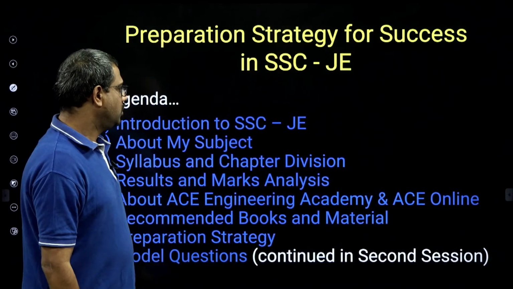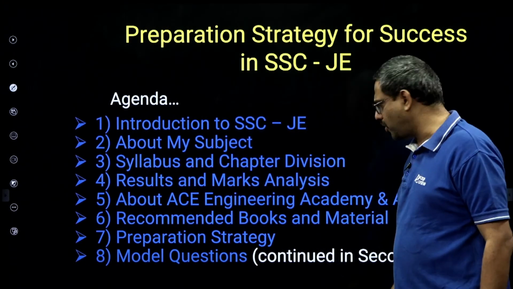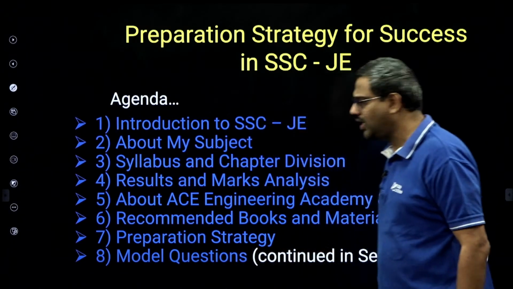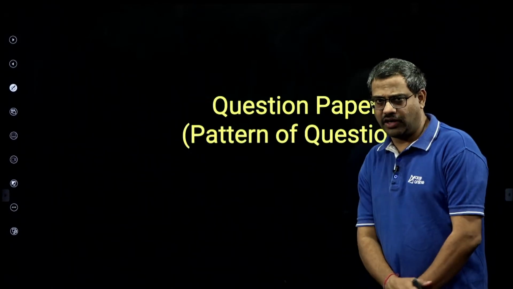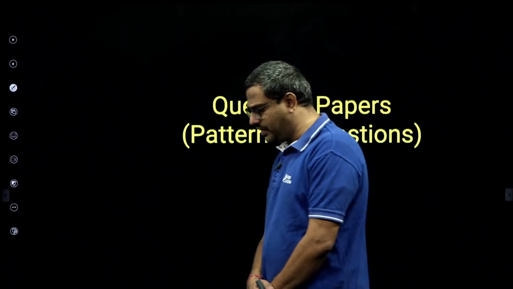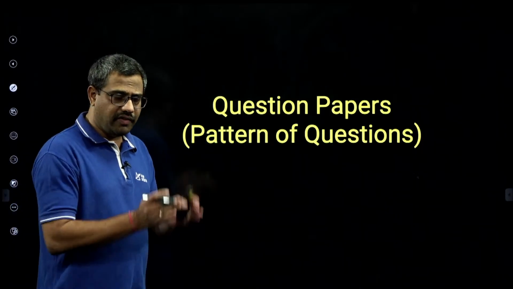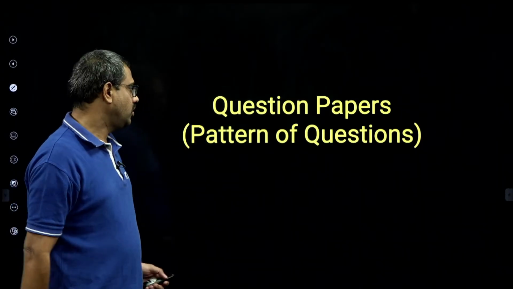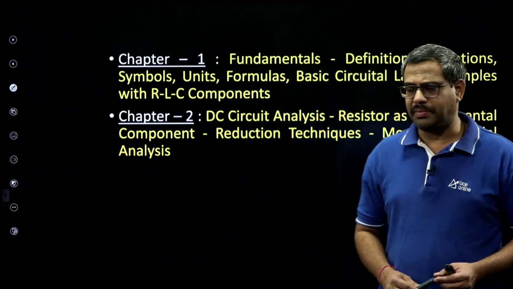Now as I told in the last class, we did discuss all these points and we are into this 8th point. Now let us talk about the question papers and pattern of questions. As I classified the entire syllabus of SSC JEE into 10 chapters, we will group it separately and study. Now this is group 1. In group 1, I am going to combine chapter 1 and chapter 2.